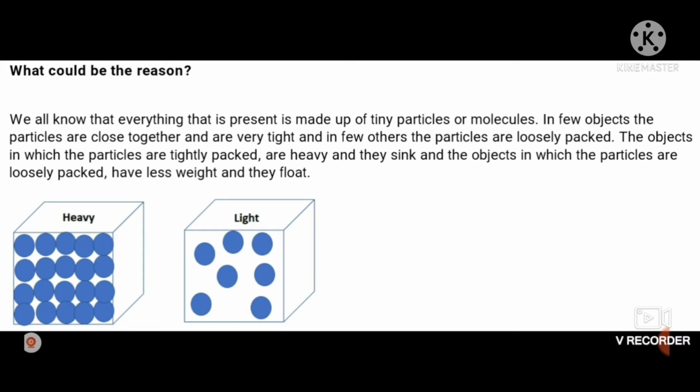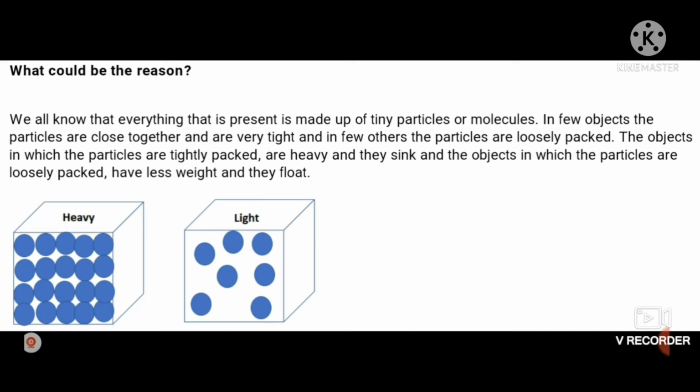Here I want to show you there are two cubes you can see on the screen. We know all matter is made up of molecules, whether it is solid, liquid or gas. The difference is only that in solids the molecules are very compactly, very tightly placed. They are very close to each other, whereas in the liquid they are a little far apart.